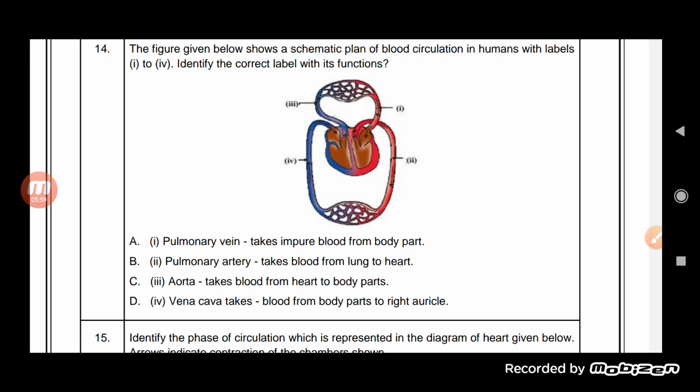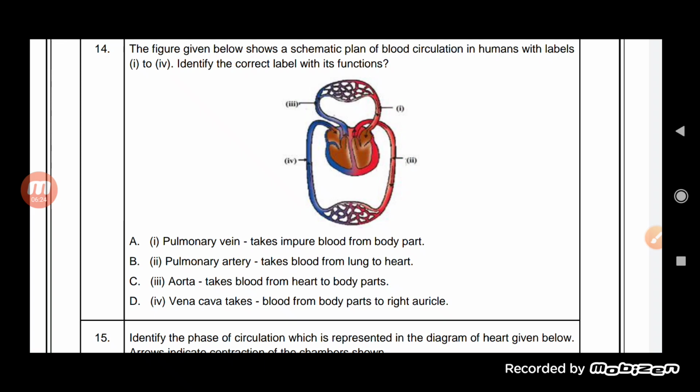And the fourth one is the main vein, or vena cava, which is used to carry the blood from the right auricle to all the body parts. Now let us see which option is correct.